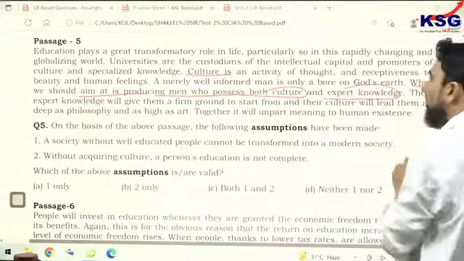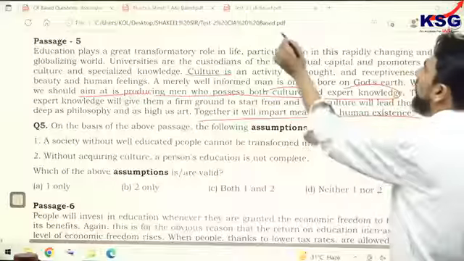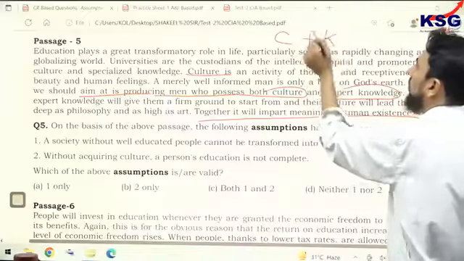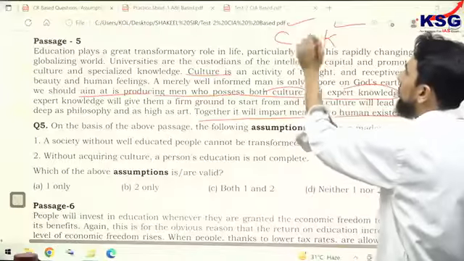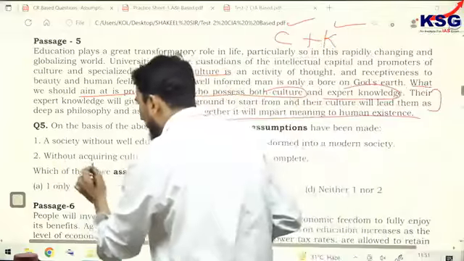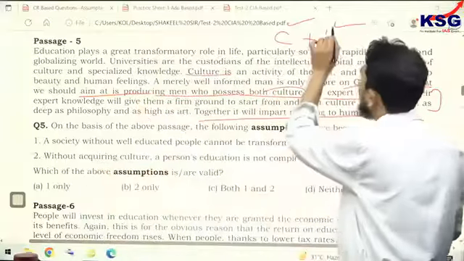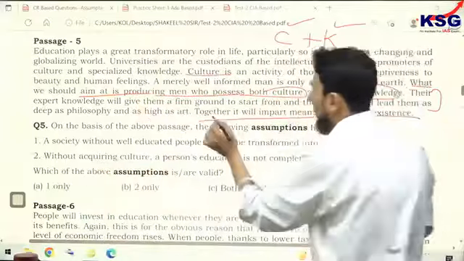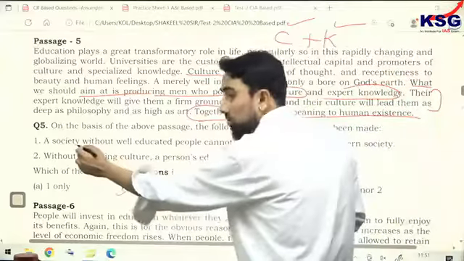And then the author tells you the benefit. He says together it will impart meaning to human existence. So it is C plus K, both are required, the author has said. And then individually he has told what the benefit of C is and what the benefit of K is. So the second statement, without acquiring culture, a person's education is not complete, is correct, because he has emphasized both. He has said together it will impart meaning. So second is valid. First one is vague.